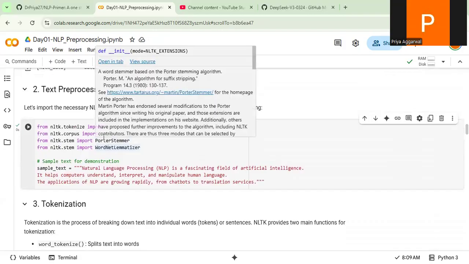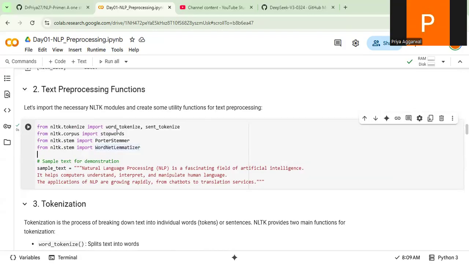So tokenization, what is it? Tokenization can be at the word level, or at the sentence level. For example, this is my sample text: this is my natural language. Natural language processing is a fascinating field of artificial intelligence.